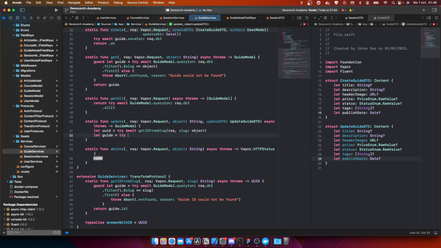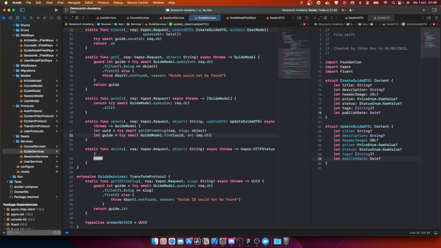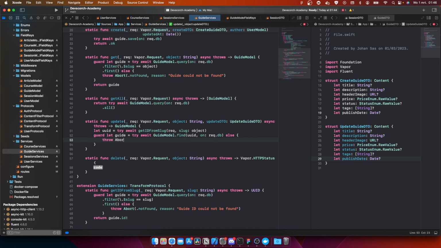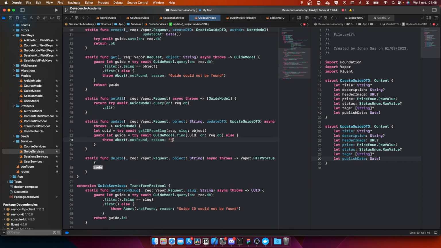try await guide model dot find, and this is going to be UUID on rec.db. And actually, as always, let's make this a guard. I forget the guard all the time, I don't know why. So we're gonna do else throw Abort dot not found, reason: guide with ID of UUID could not be found, just like this.